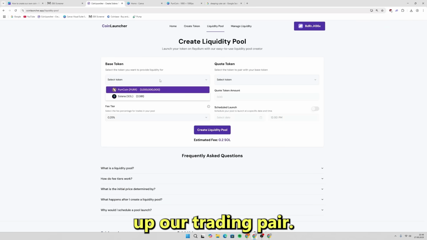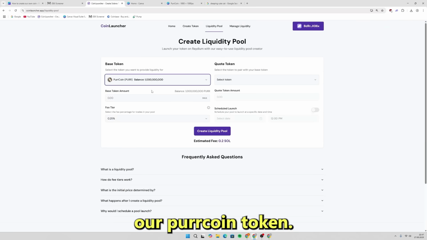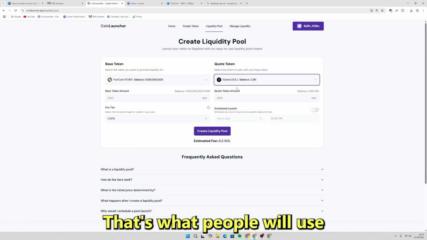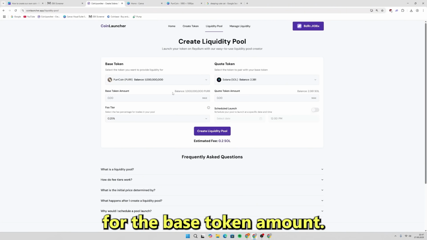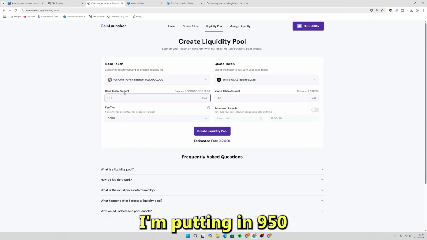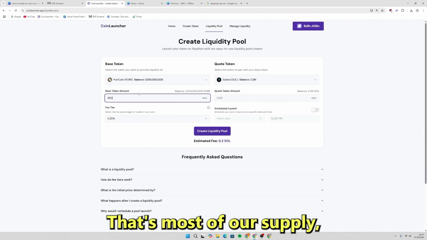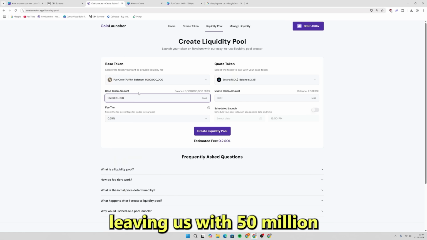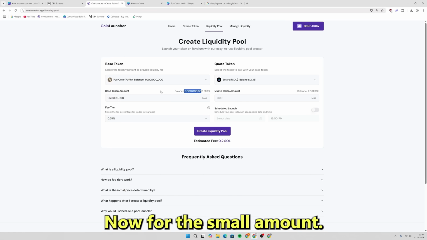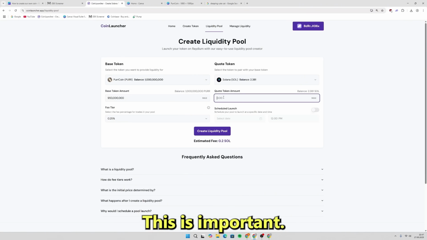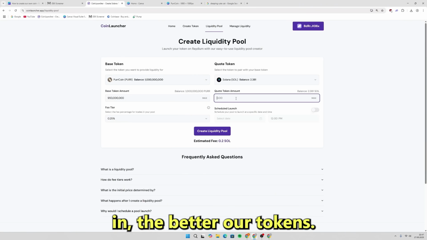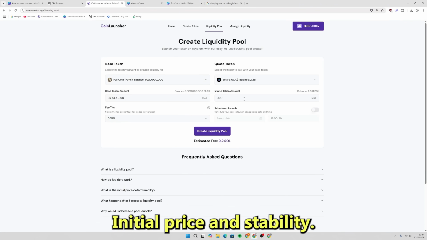Here we need to set up our trading pair. Our base token is going to be our coin token, and our quote token will be Solana. That's what people will use to buy our token. For the base token amount, I'm putting in 950 million tokens. That's most of our supply, leaving us with 50 million for ourselves. Now for the SOL amount, this is important. The more SOL we put in, the better our token's initial price and stability.